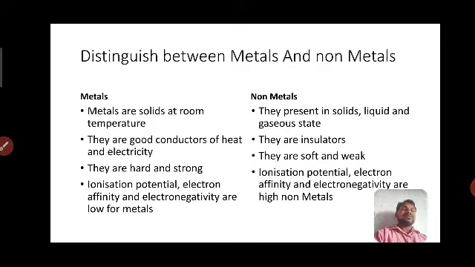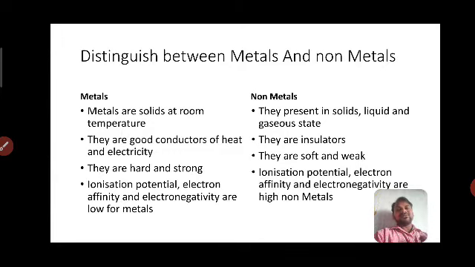And for the non-metals, actually non-metals gain electrons, not lose electrons. That's why they show high electronegativity. So there is no possibility to pull the electrons.